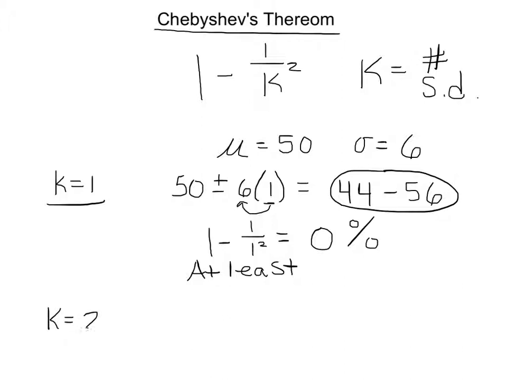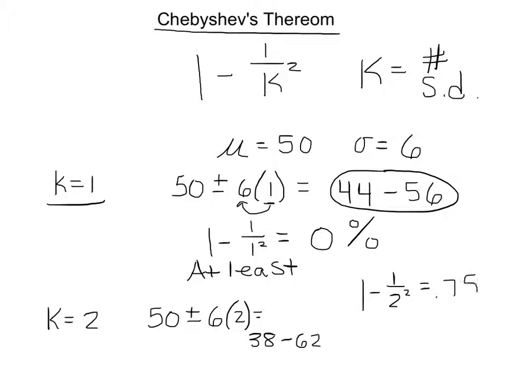What if k is equal to 2? Well, now we're going 50, and we're adding and subtracting the standard deviation twice. Now I'm going to end up at 38 to 62. And now when I plug that in, I'm actually going to get something of relevance here. I'm going to get 0.75, which we're going to make 75%.